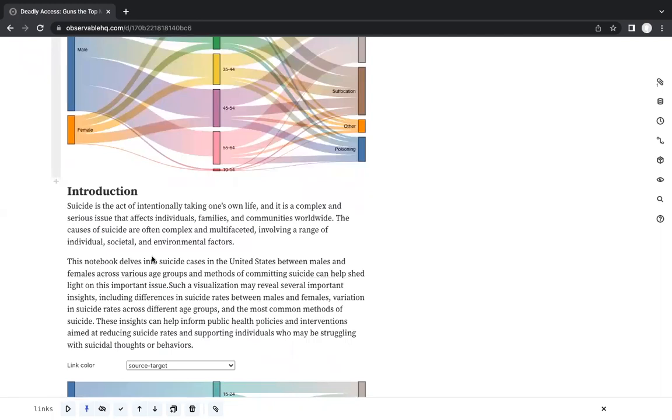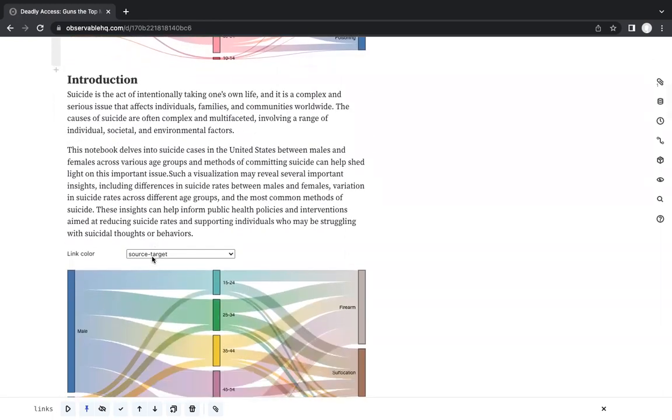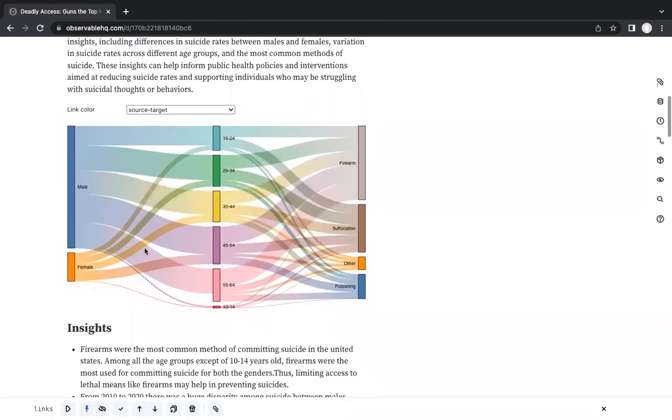The key causes of suicide are multifaceted, including depression, societal, environmental, and economic factors. Today, I tried to make a viz which could show me a correlation between suicide cases and both genders, various age groups, and also the methods of committing suicide. So this is the visualization that I did here.